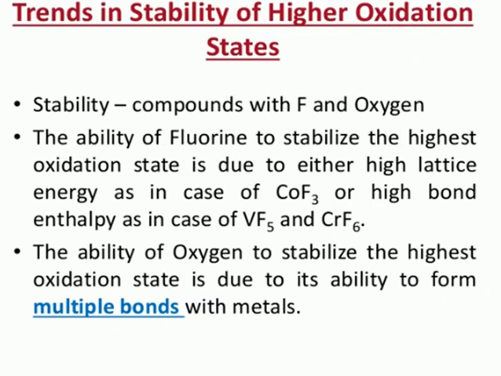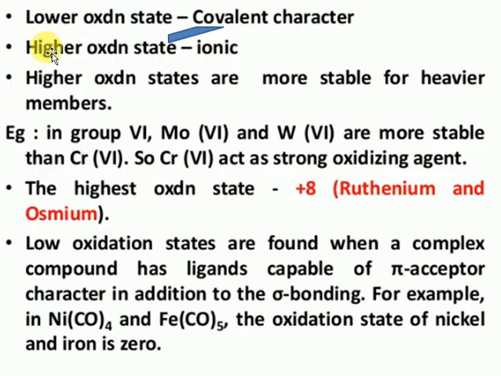One more point to remember concerns oxides. Transition metals react with oxygen and form various types of oxides. The highest oxidation number means covalent nature, and the lowest oxidation number means ionic nature. Once again, when a compound has the highest oxidation state, covalent character will come. Lowest oxidation state means ionic character will be there.